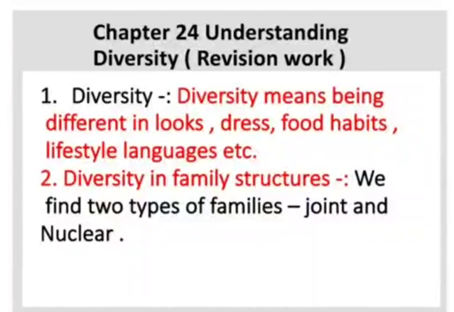In the joint family, we live with grandparents, uncle, aunt, cousins. And in the nuclear family, we live with father, mother and unmarried brothers, sisters. Or we can say in the nuclear family, father and mother live with their unmarried children. So this is diversity in family structures.